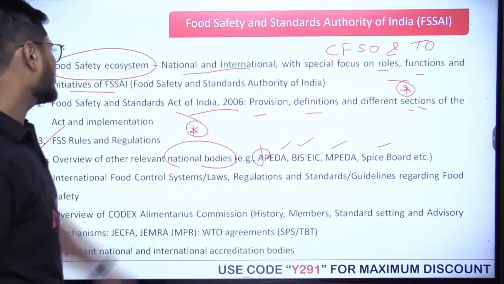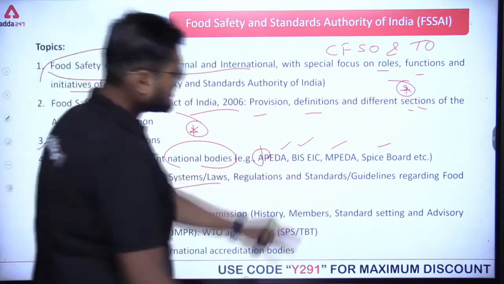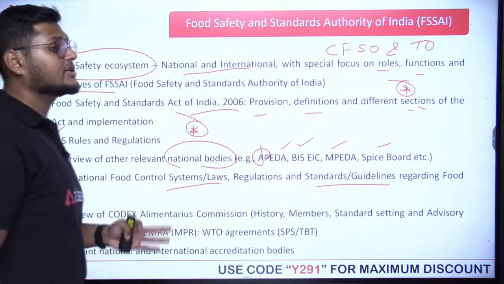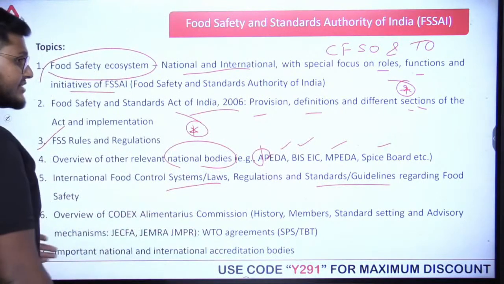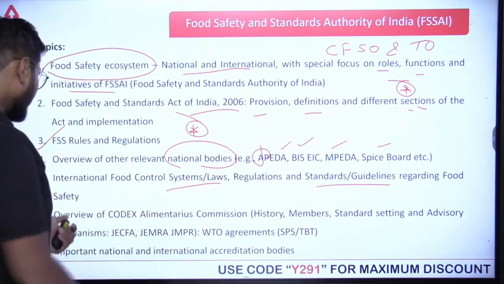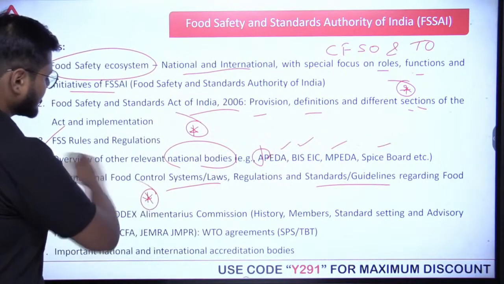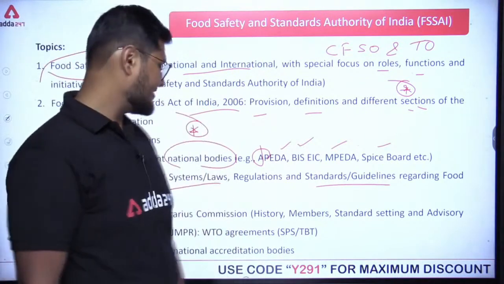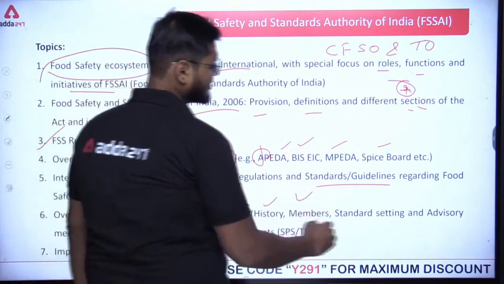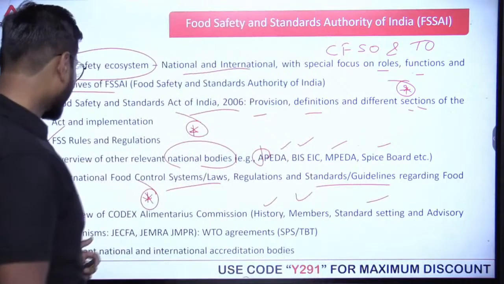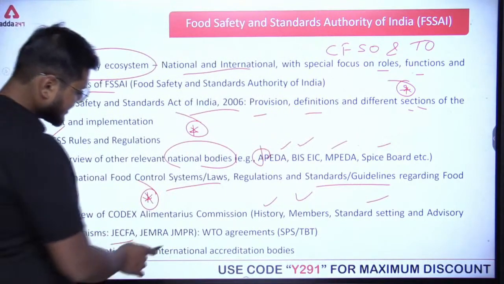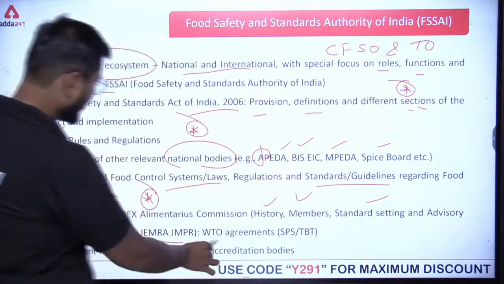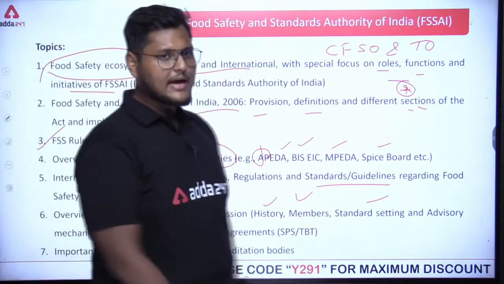Fifth, international food control systems or laws, regulation and standards or guidelines regarding food safety. What are the different international food control systems, like HACCP? Next, overview of Codex Alimentarius Commission. What exactly is the Codex Alimentarius Commission? When did it come into existence? That is the history, the members, the standard setting and the advisory mechanisms like JECFA, JEMRA, WTO and all. We will look into all of this, so no need to be confused by these names.